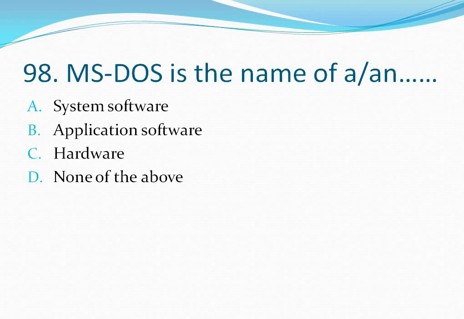Question number 98. MS-DOS is the name of an dash. Your options are option A, system software, option B, application software, option C, hardware, option D, none of the above. MS-DOS is the name of a system software. So the correct answer is option A. Let's move to the next question.